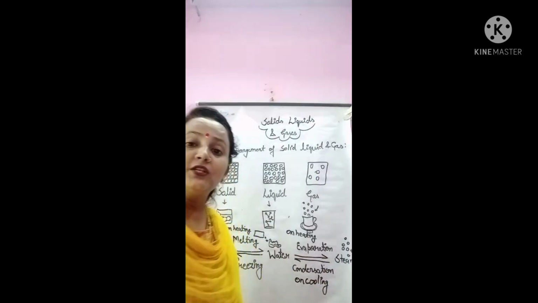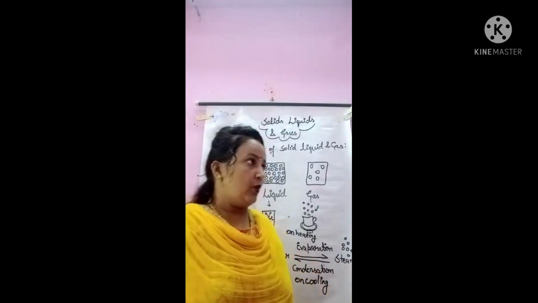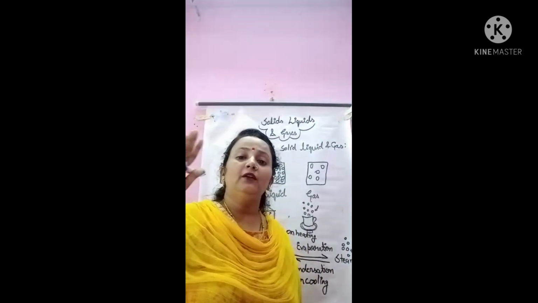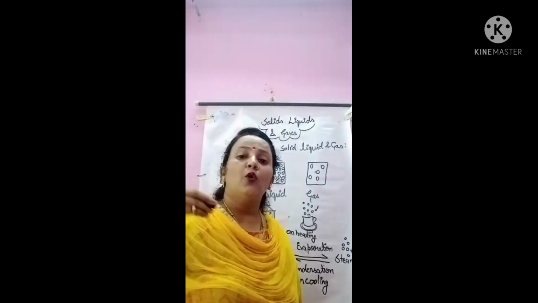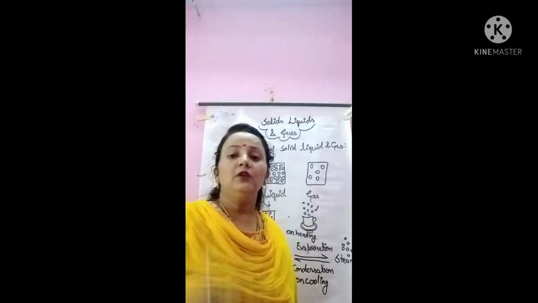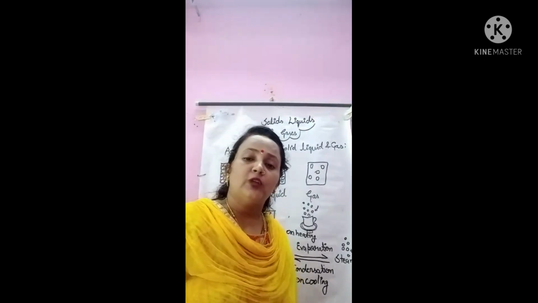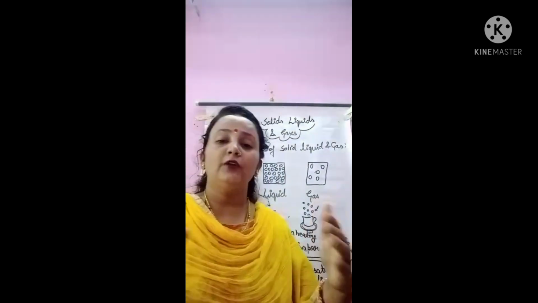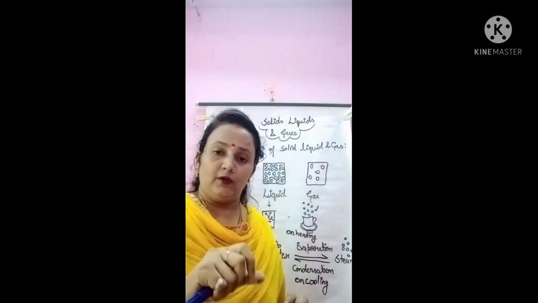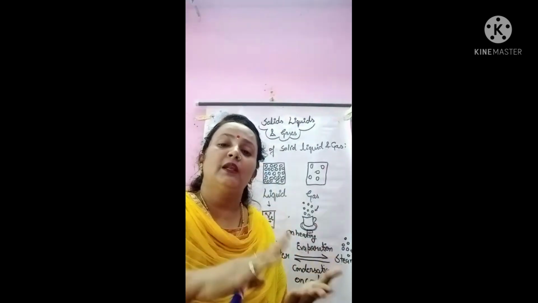An example of condensation: you know when rain is happening, first the water is evaporated and gets cooled in the form of clouds, and after that the rain comes. All the water that goes up, that evaporates, cools down in the sky in the form of clouds and comes down again. So that is called condensation. And when you are boiling water, or something else, and you switch off the gas, you cover the water, milk, anything.